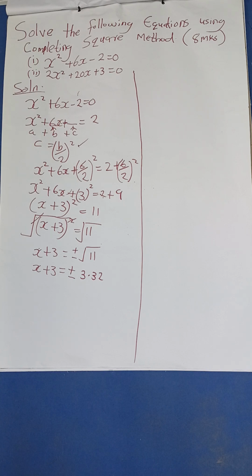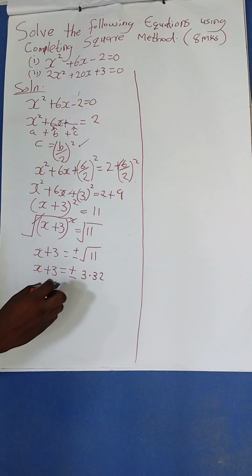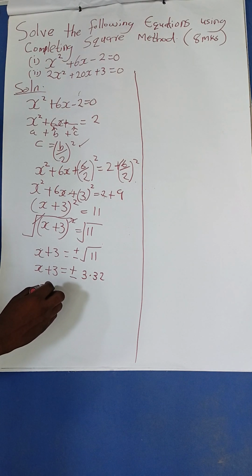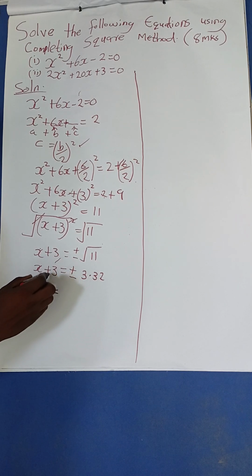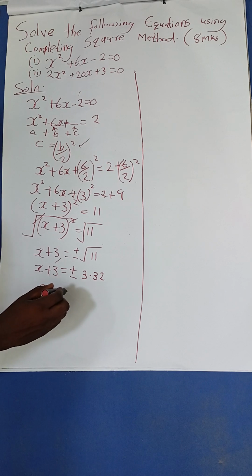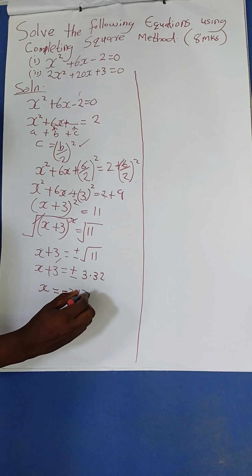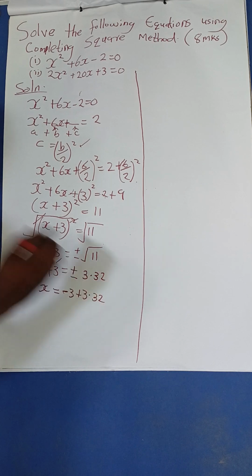So to find the values of x, the first one, it will be x. Now this one will go to the other side, so x is equal to, remember it is positive here, so when it crosses the equal sign, it will be negative 3 plus 3.32.